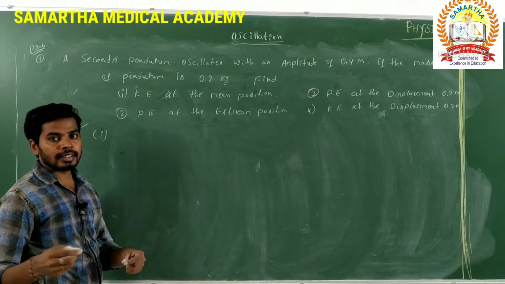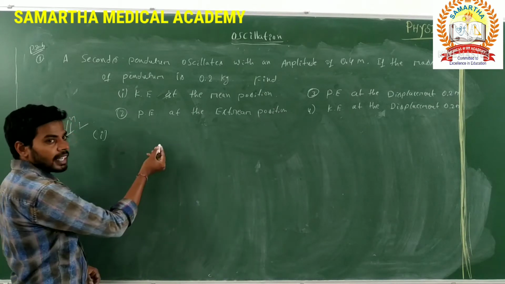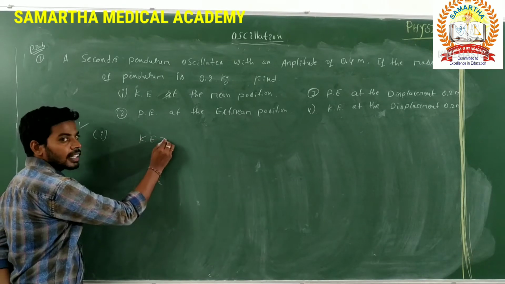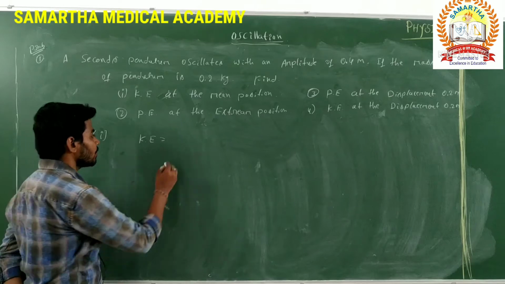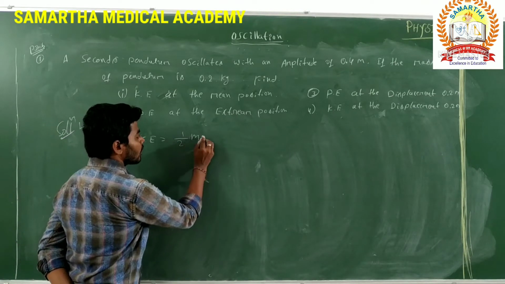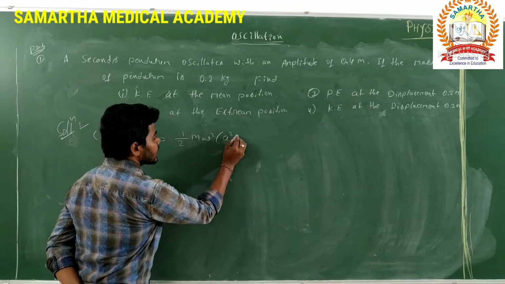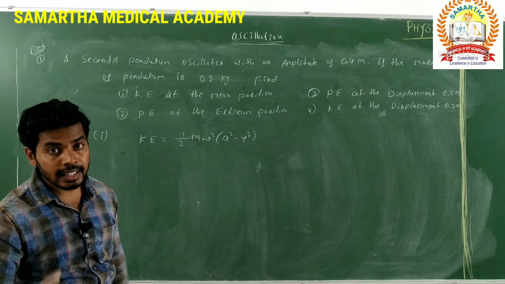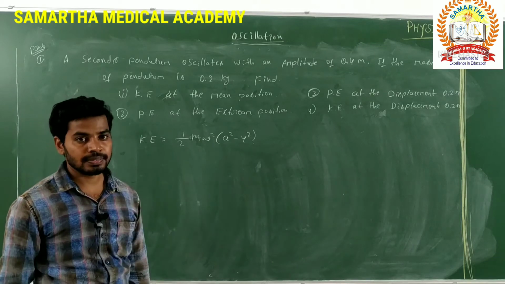Is it right? Kinetic energy at the mean position. What is the expression here? The kinetic energy is equal to half m omega square, a square minus y square. This is the kinetic energy expression.